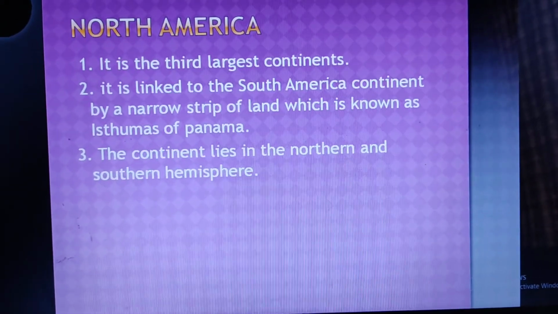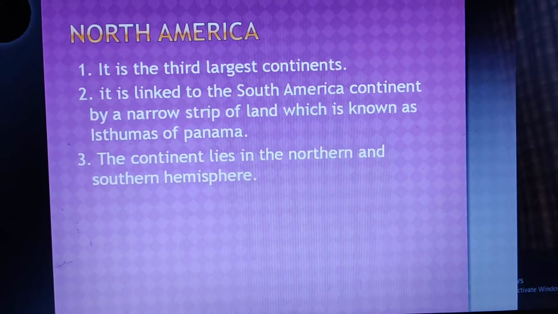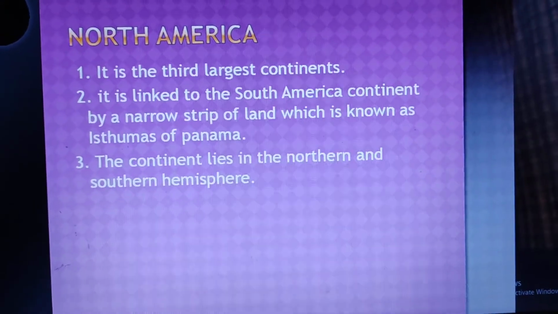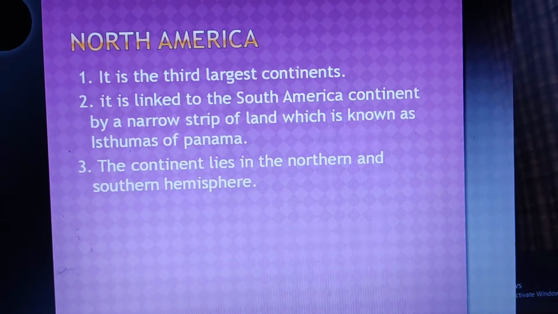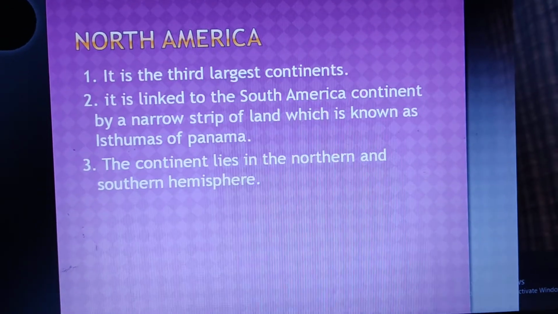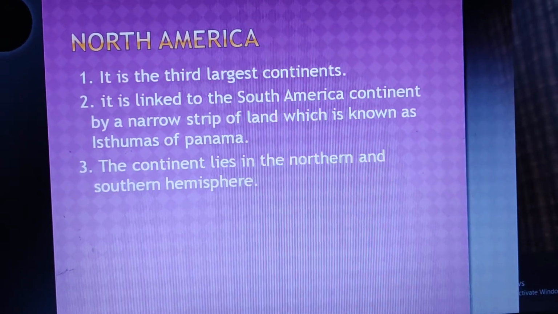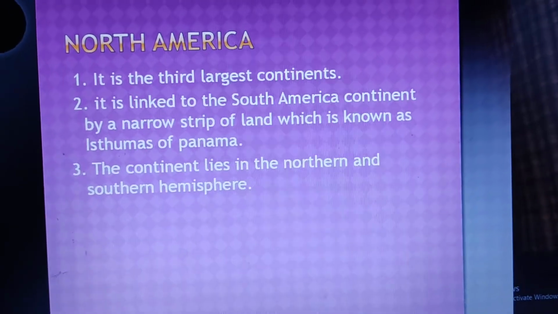North America. It is the 3rd largest continent. It is linked to the South America continent by the narrow strip of land which is known as the Isthmus of Panama. The continent lies in the northern and western hemisphere.